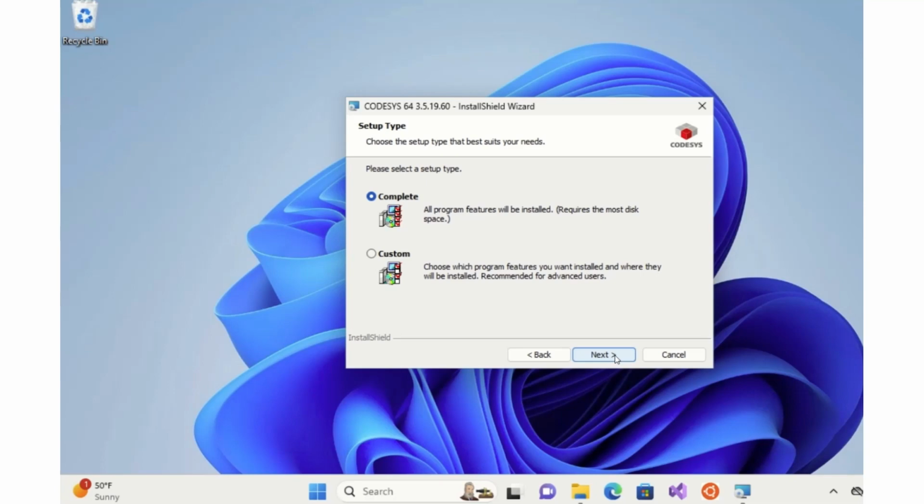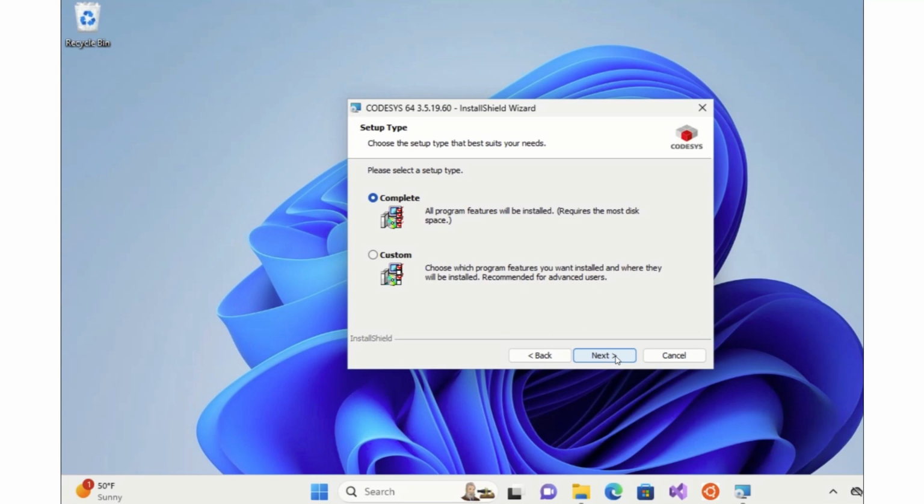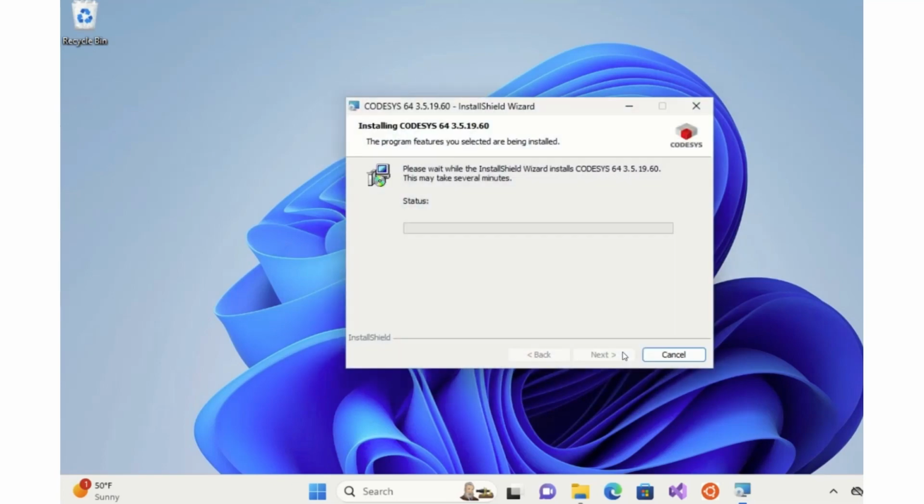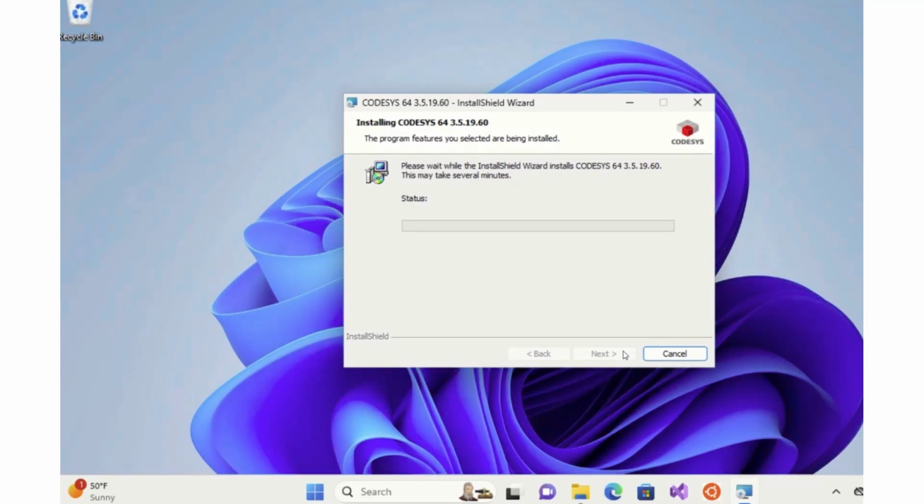For the setup type, we will go ahead with the complete setup. We want to get the whole bundle, and that includes the soft PLC that we want for this setup. So click on Next. We are comfortable with the choices we have made, so we will click Install here. Once again, this part may take some time. Here the video has been sped up.